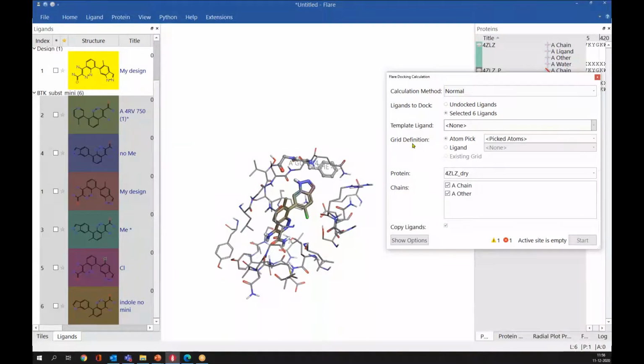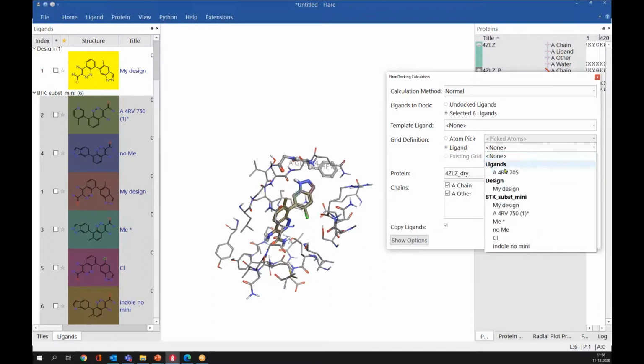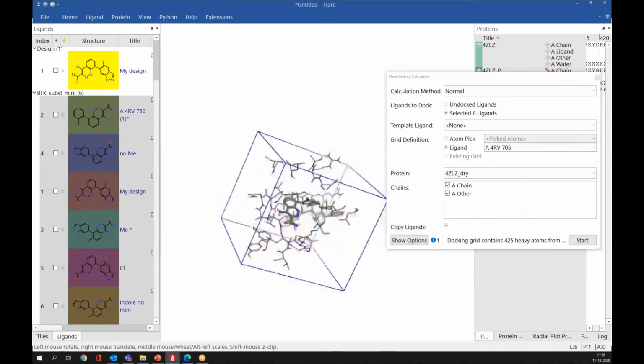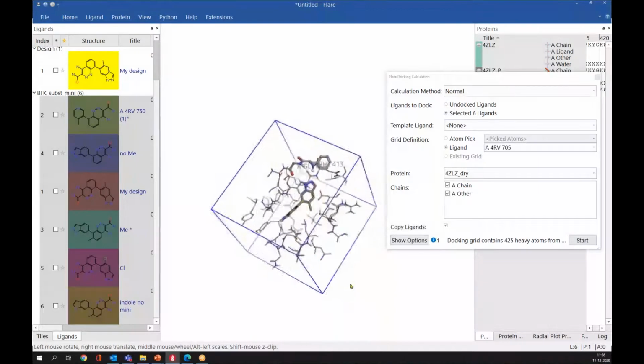So this is important, grid definition. How to define the grid? You have 3 options here. Either you can use the co-crystallized ligand for defining the grid. If you want to use this option, you can simply click on the ligand and choose the co-crystallized ligand. In this case, it is this ligand. If you select this ligand, the docking grid will be defined based on the co-crystallized ligand.